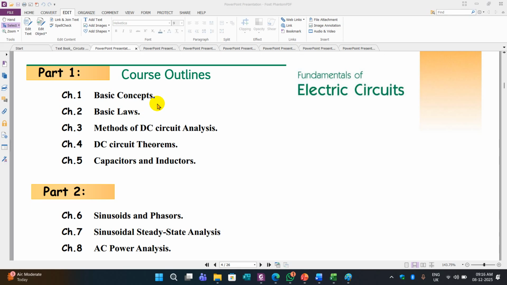Now the last one, part C, which is the problem solving part. It has big answers, very big questions. 3 questions will be there. Part C, 15 marks, 3 questions from chapter 3, methods of DC circuit analysis, chapter 4, DC circuit theorems, and chapter 7, as we discussed in previous classes. These are the big problems, all in chapters 3, 4 and 7.